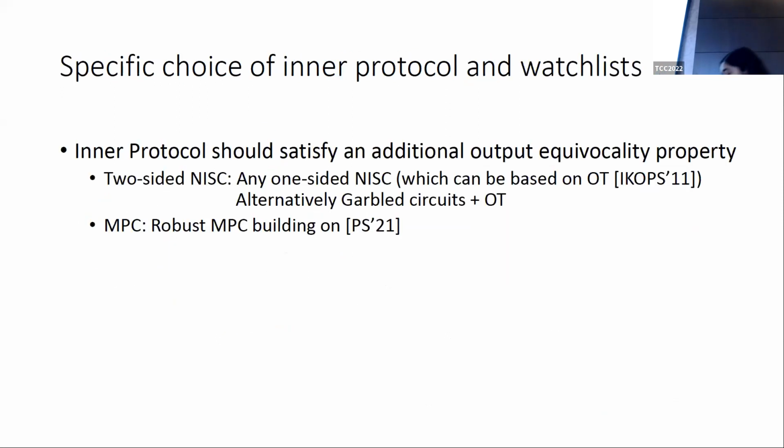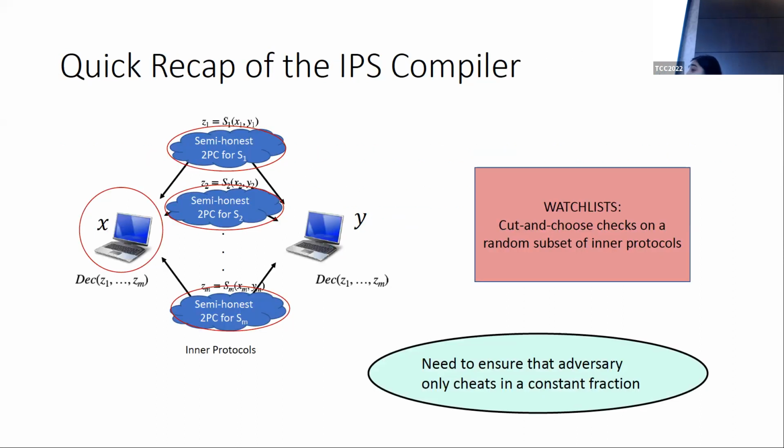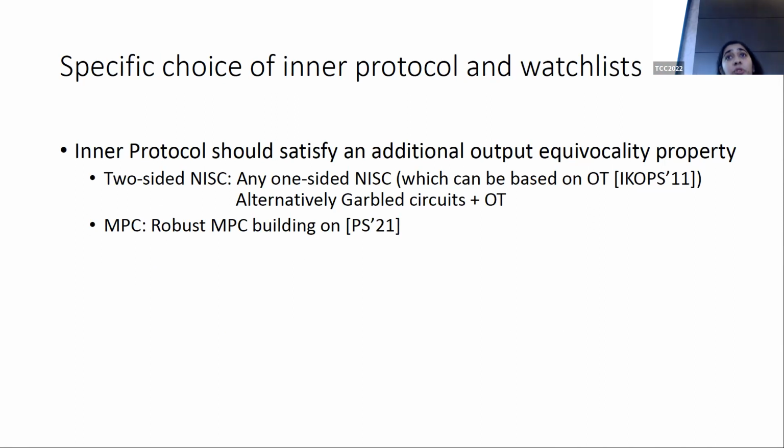Now, in our work, our goal is to build round optimal protocols via this mechanism. So we want to make sure that running all these components in parallel does not introduce additional round overheads. Because of those reasons, we require very specific inner protocols, which are the semi-honest protocols. And in particular, we require them to satisfy some additional properties. The property that we require is an output equivocality property.